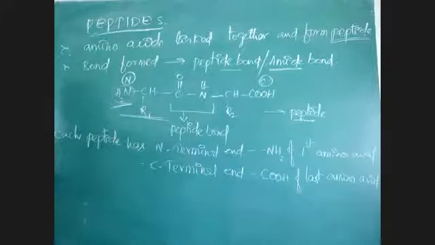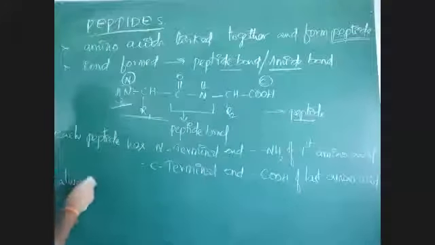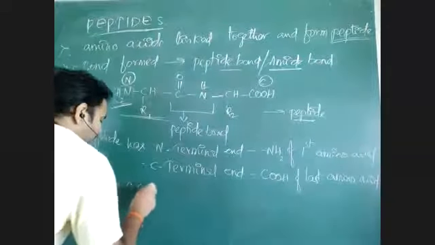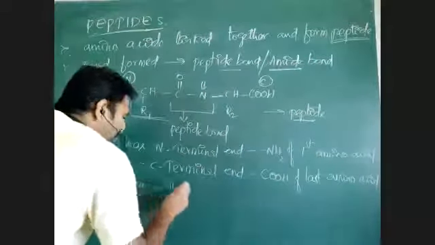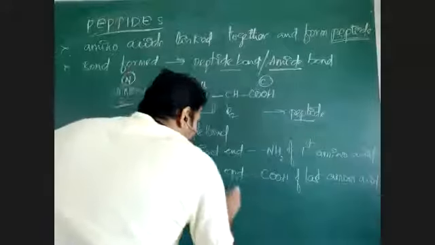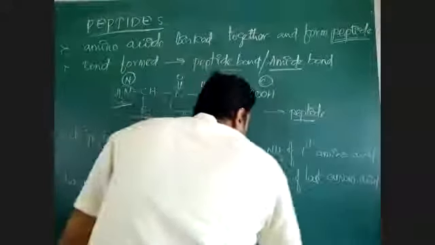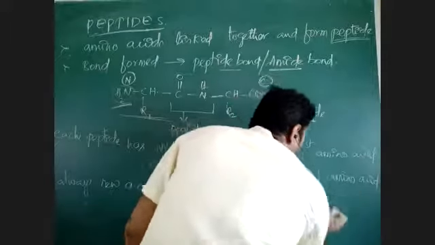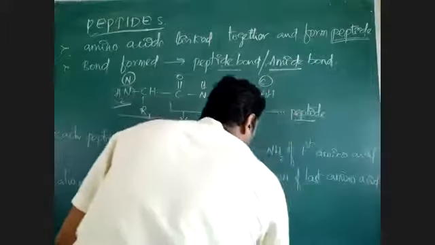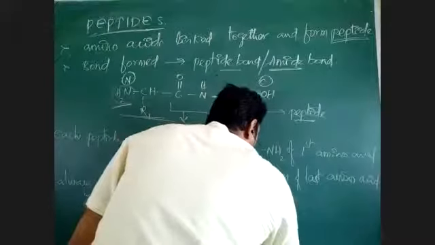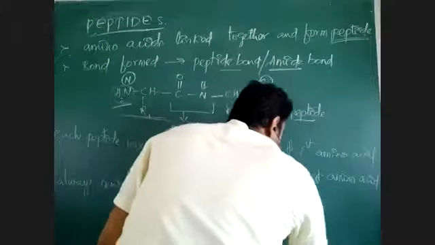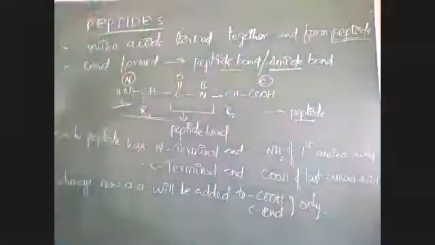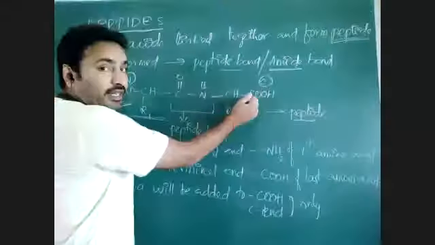And always new amino acids will be added to the COOH group only. The C terminal end is there, na, and to that C terminal end only there is addition of a new amino acid. Here this is a dipeptide, right?